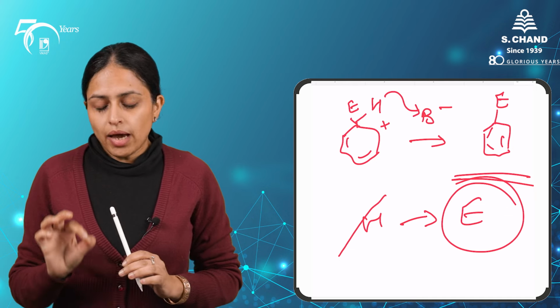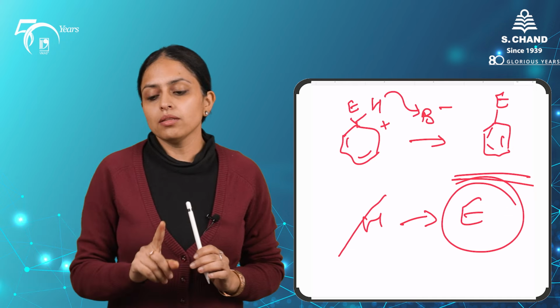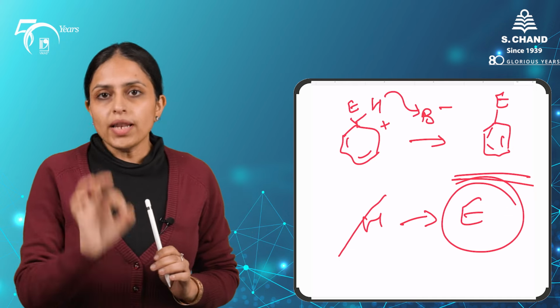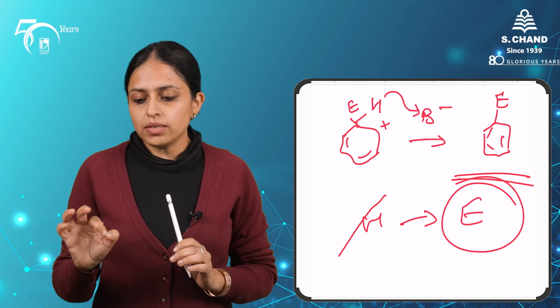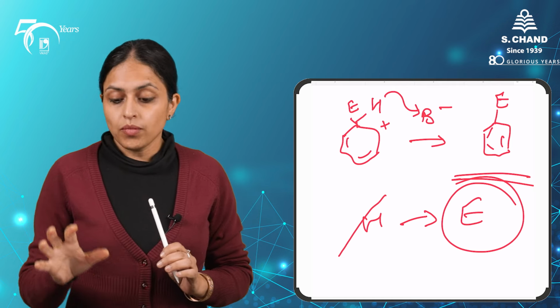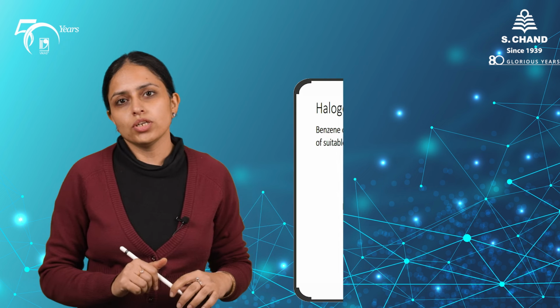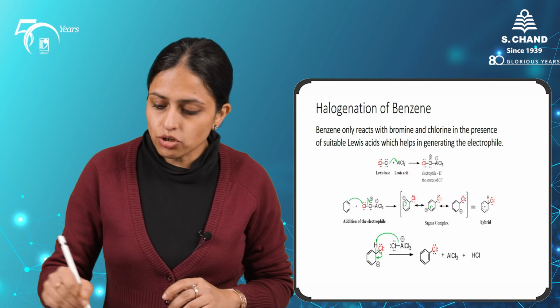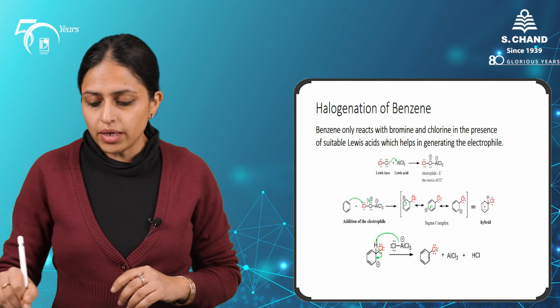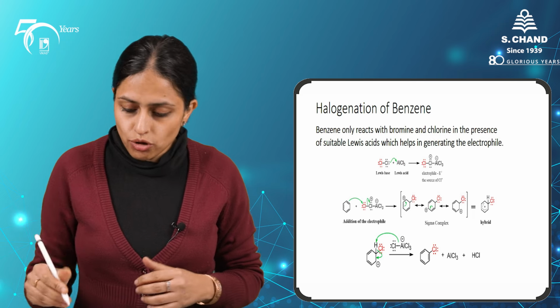So this mechanism has explained us the basic thing, that how the electrophile attacks, what is the resonance stabilized structure, and why do we need the Lewis acid in the case of electrophilic aromatic substitution reactions. Looking at the first reaction in this category, which is the halogenation reaction. Now halogenation of the benzene ring can be by using the halogens obviously.